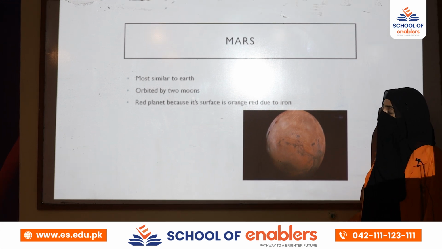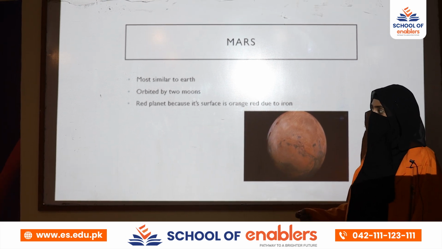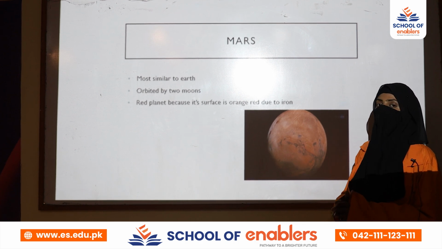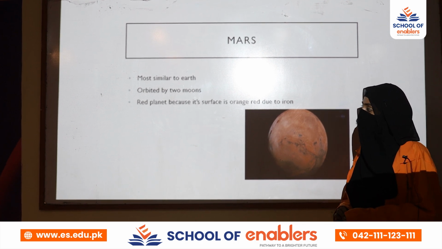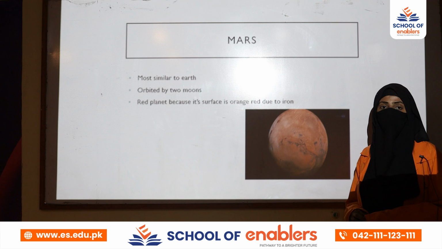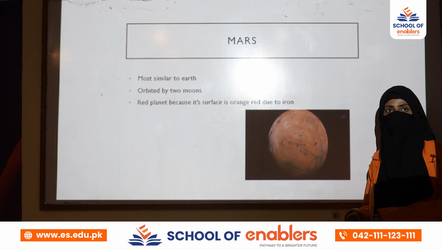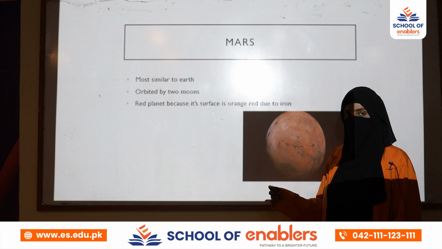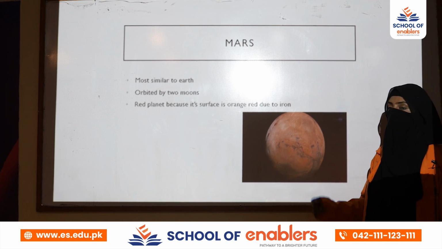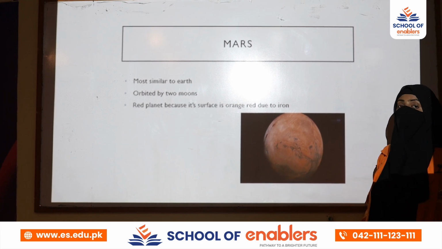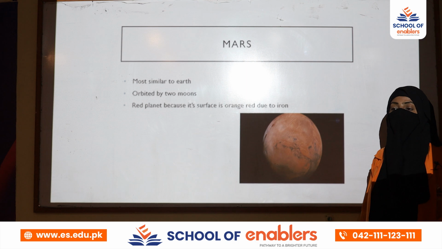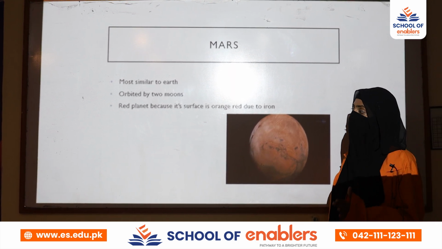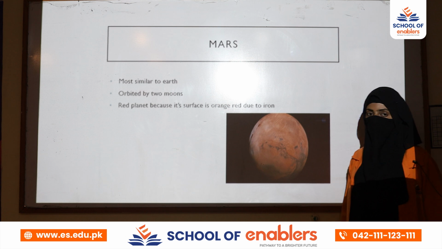The fourth planet is Mars. Mars is similar to Earth in its structure, and it has 2 moons. Moreover, it is called the red planet. Why is it called the red planet? Because its surface is orange-red in color. And why does it look orange or red? Because it has iron dust on it. Due to the abundance of iron, it looks red. That's why we call it the red planet.